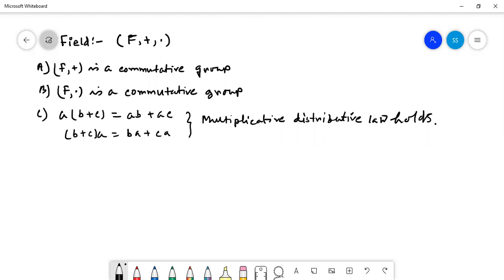So these 11 properties, if any algebraic structure (F, +, ·) holds them, then we can say that it is a field. Is it clear? For a field there are 11 properties, but for a ring there were 8 properties. (F, ·) was a semigroup for a ring. But for a field, (F, ·) is a commutative group, not a semigroup. Is it clear? Yes, sir.